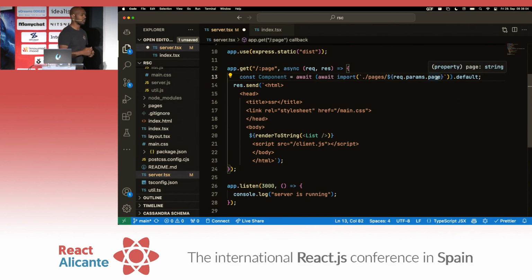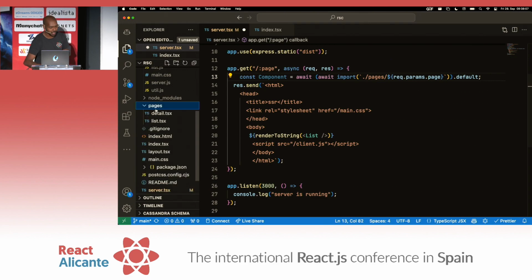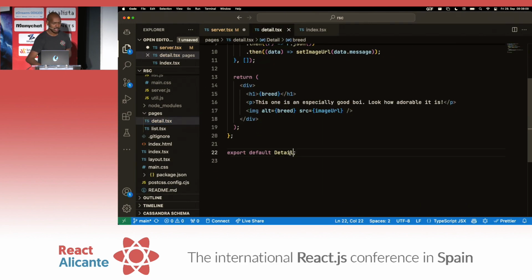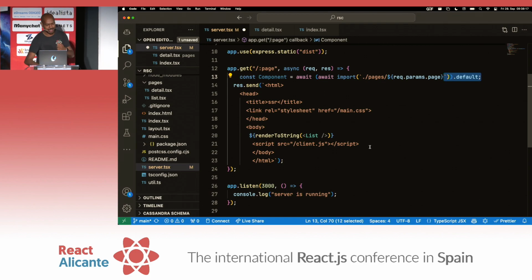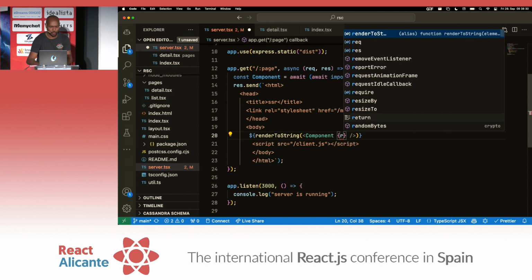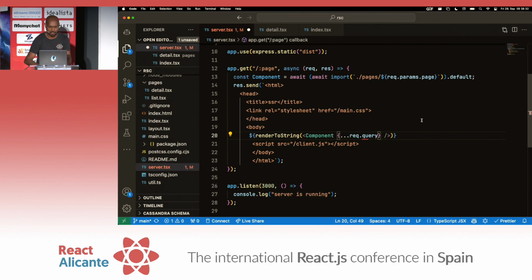And this is, by the way, why frameworks need your pages to have a default export. You ever wonder why in Next.js, for example, your pages have to be a default export? It's because the framework can then expect on the default export a component that it then interpolates into the server full output. Does that make sense? This is why frameworks have opinions, okay? So instead of render to string list, we just render to string component. And we can maybe get the props from query params, req.query. So now we've gone from one route to many routes.